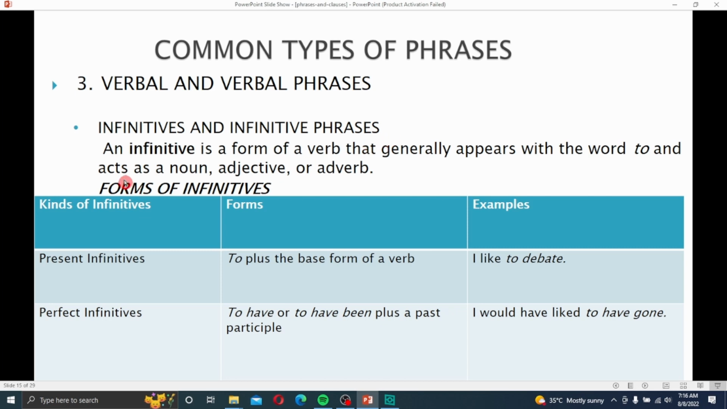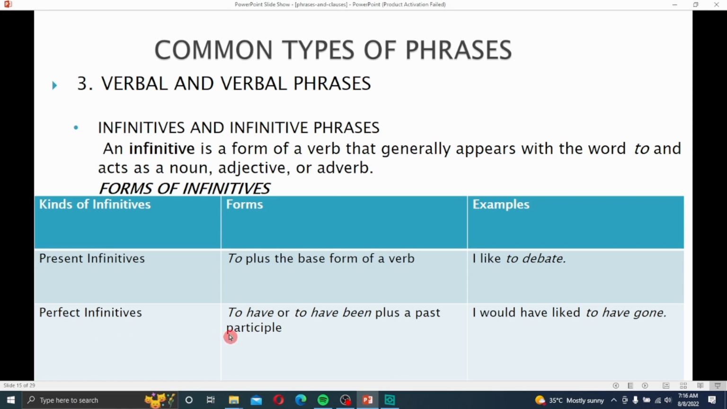Infinitive phrases. An infinitive is a form of verb that generally appears with the word to and acts as a noun, adjective, or adverb. So an infinitive can be used as a noun, adjective, or adverb. A present infinitive is to plus the base form of the verb. I like to debate. To debate here is the infinitive.